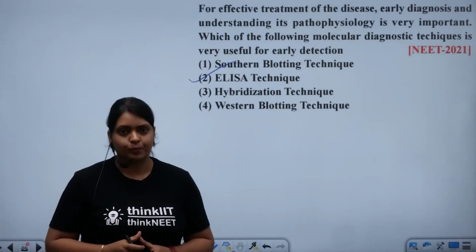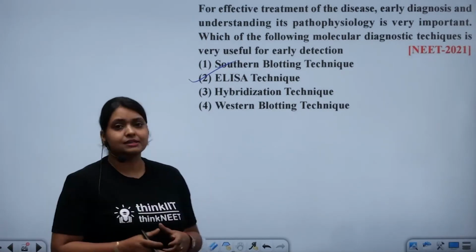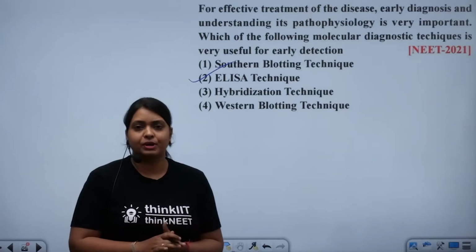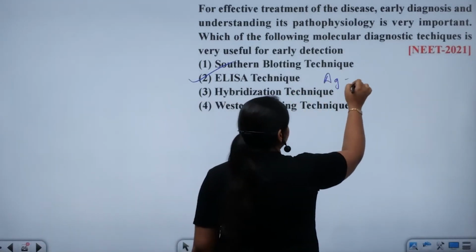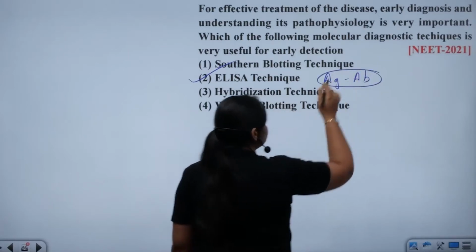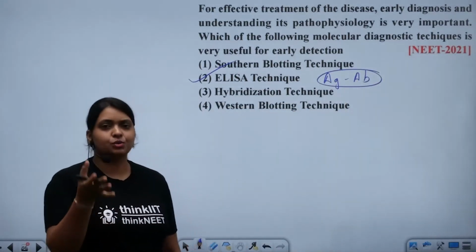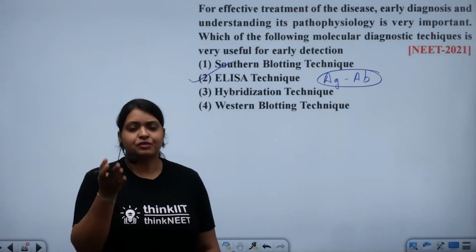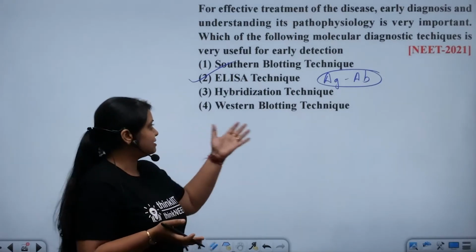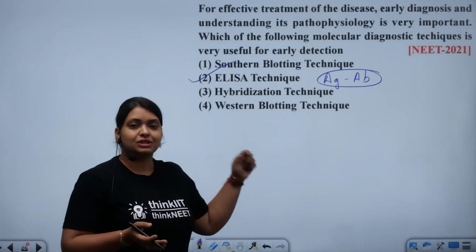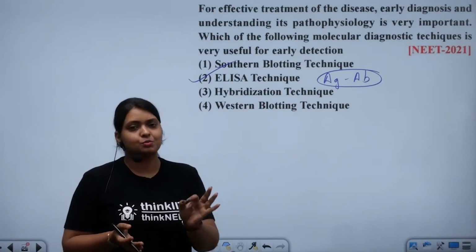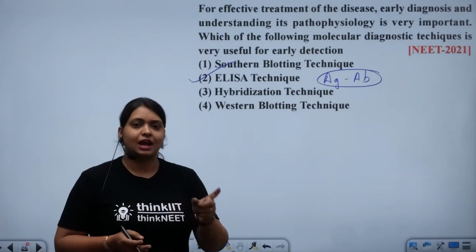Why is it so? Because ELISA is enzyme linked immunosorbent assay. That means here the antigen antibody reaction occurs. So that is the primary stage. Once you get the symptoms of the patient, we perform the ELISA test out of the 4 options I'm talking about. So out of these 4 options, the early detection is by ELISA, the antigen antibody detection.